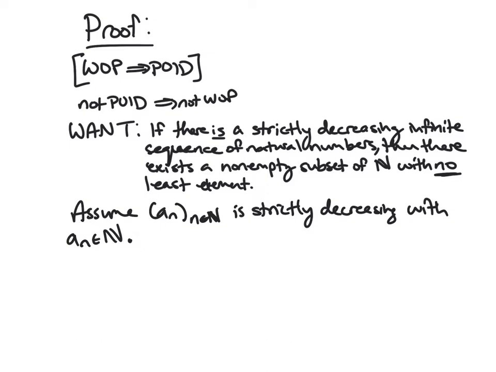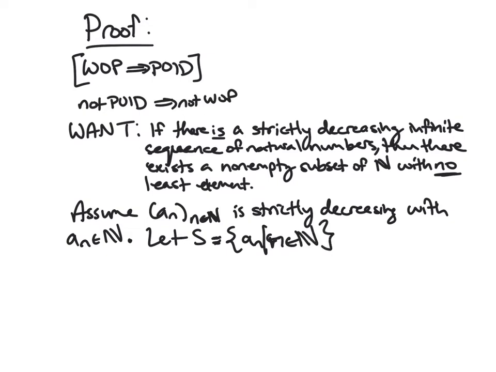And since we have the choice, we're going to let S be, well, what doesn't have a least element? We know this sequence keeps going down forever. It's strictly decreasing, so the subset of elements in this sequence can't have a least element, or else it would be bounded. So let S be the set of a_n such that n is in N.